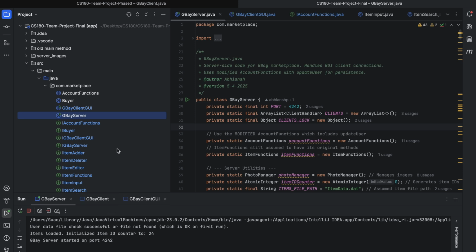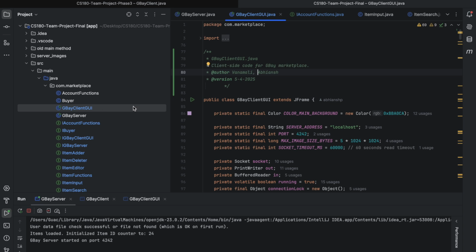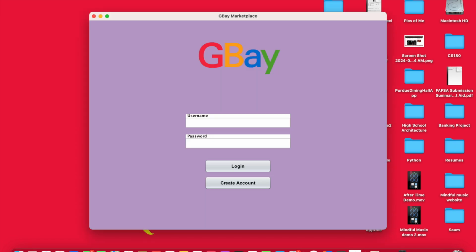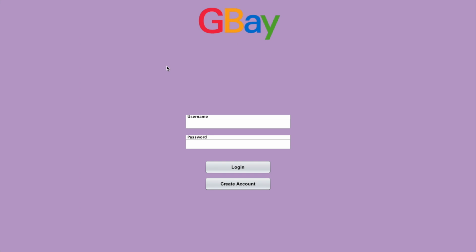After you confirm that the server is running, you head over to the GBay client GUI, and you run this at the same time while the server is still running. Once that is successfully run, it will transport you to the GBay app. In here, we're going to create a username and a password.